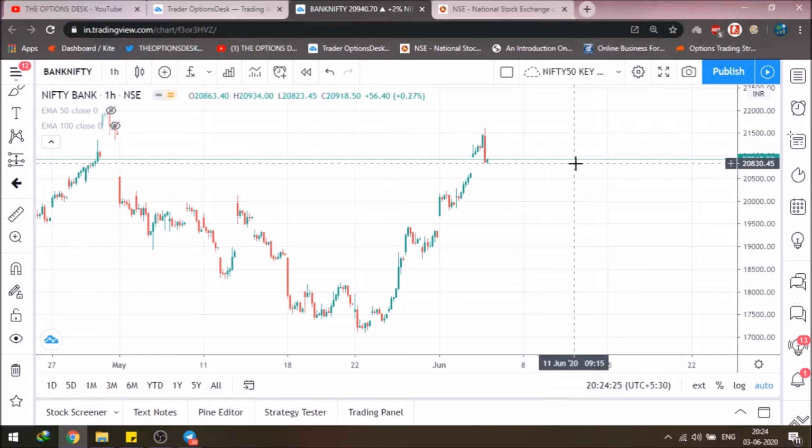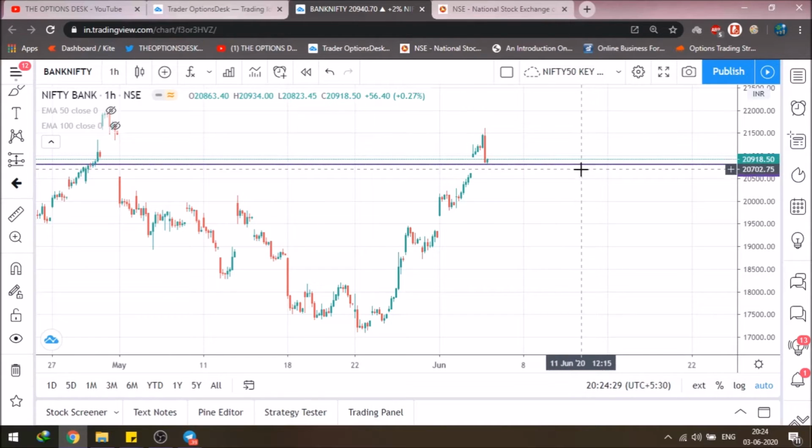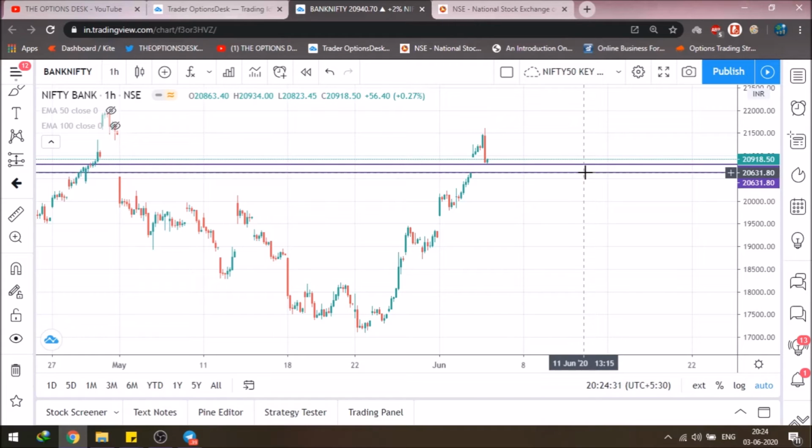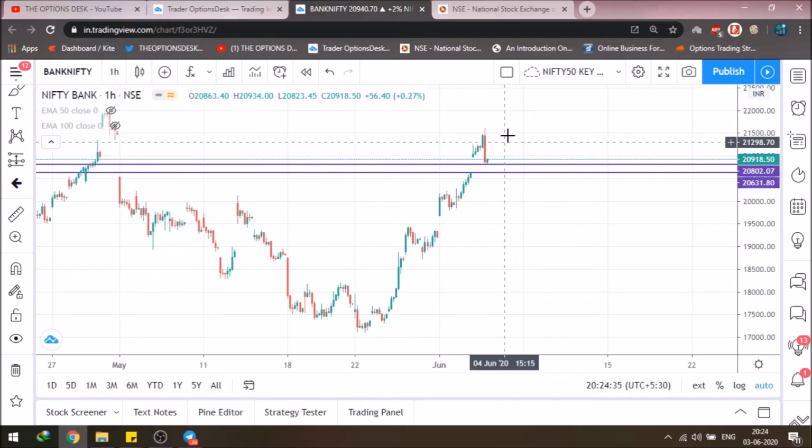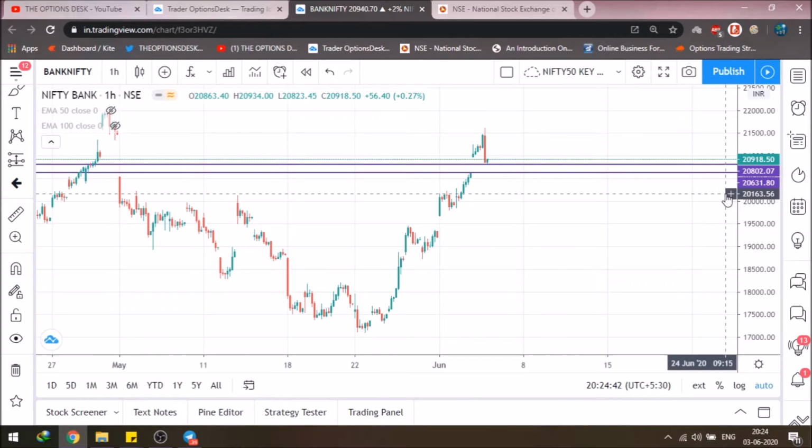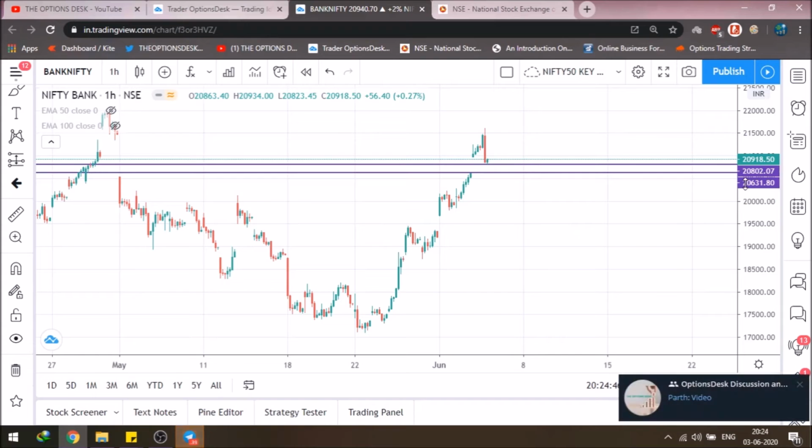So now only I will go on the expiry if the Bank Nifty breaks today's level, and my first target would be around today's low, that is around 200 points, around I guess 170 points. The Bank Nifty would be my first target, so I can buy a put. Like if it breaks the 20,800 level, I can buy 20,800 put or 20,900 put, and I can book when the Bank Nifty reaches the 20,630 level. So that would be my view.